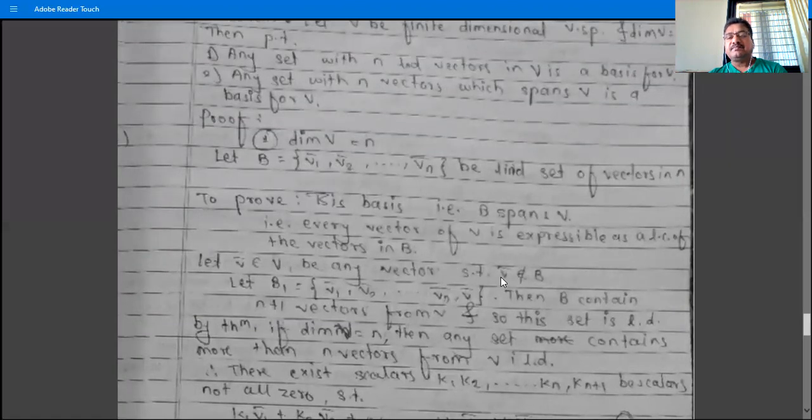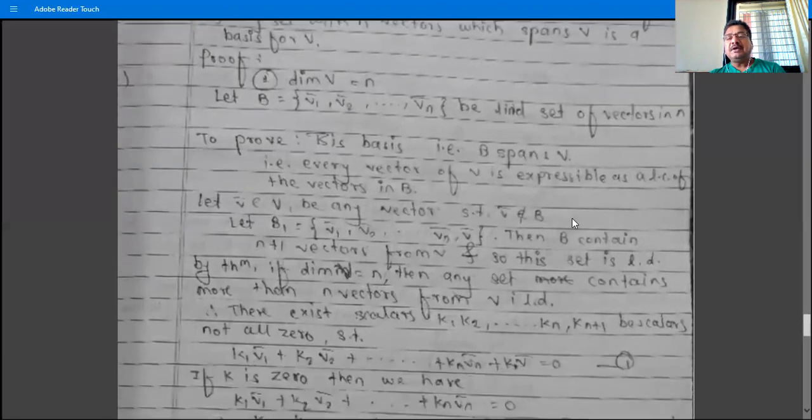Suppose V bar belongs to B and V bar is equal to V2, then how can we write this V bar, that is V2, as a linear combination of V1, V2, ..., Vn? We write V2 bar as 0 times V1 plus 1 times V2 plus 0 times V3 plus ... plus 0 times Vn. So if V bar belongs to B, then we have to show V bar as a linear combination of V1, V2, ..., Vn, and we can easily show it is.